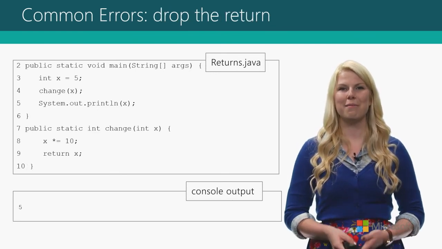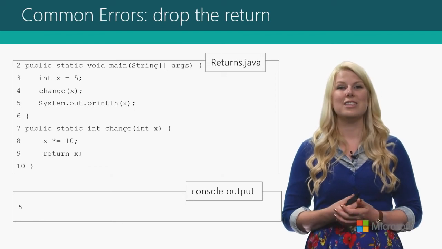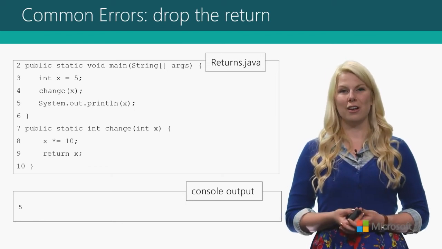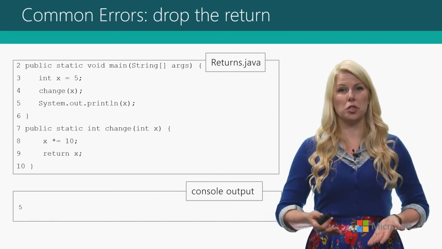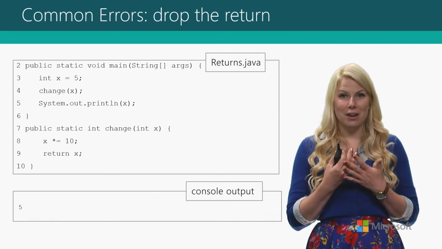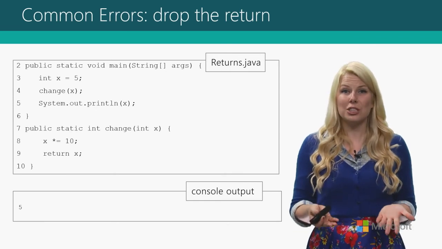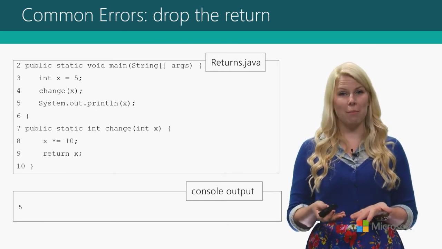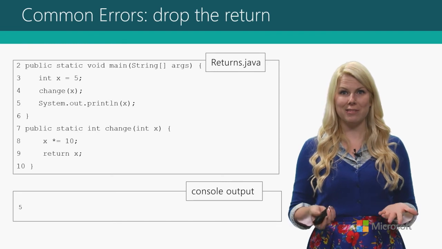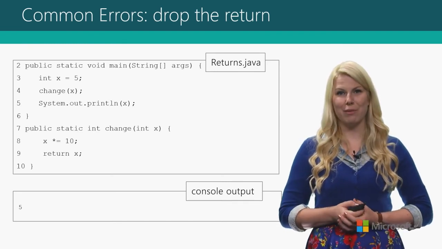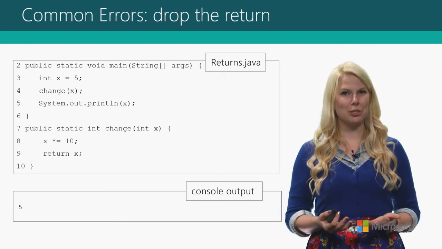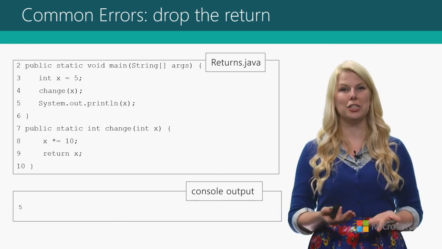But possibly the most common mistake is dropping the return. Okay, you've passed in information to your method, you've done all this great work, you've returned it out, and then you do nothing with it at the call site. And this doesn't actually result in an error by the compiler or the runtime. You're just going to get not the data you want. So always remember that if you're returning something from your method, you better be capturing it or doing something with that information up at the call site of the method.